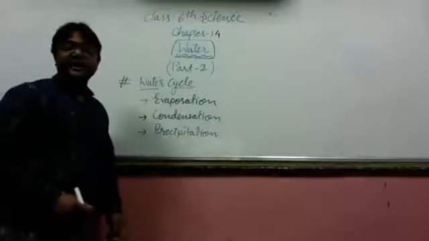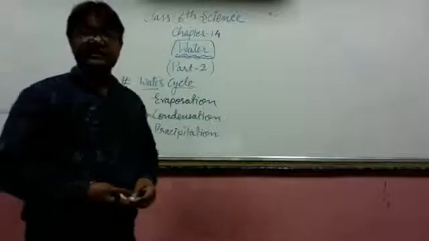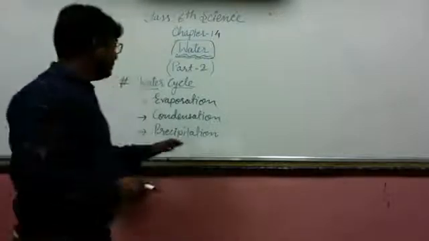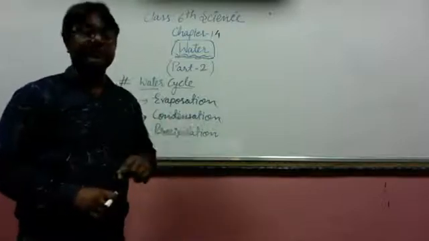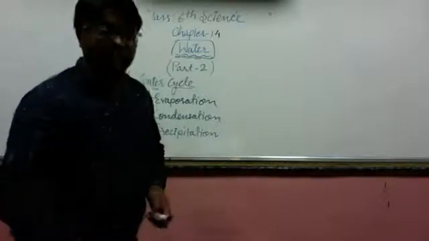Evaporation, condensation, and precipitation, these are the three steps involved to circulate the water in nature. How does water get circulated? So let's learn about the first thing, that is evaporation.